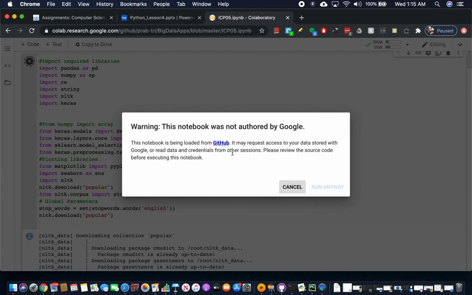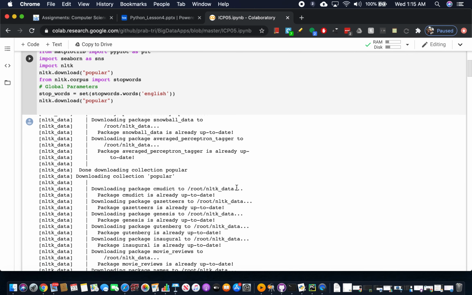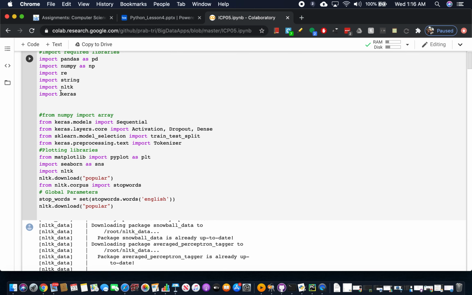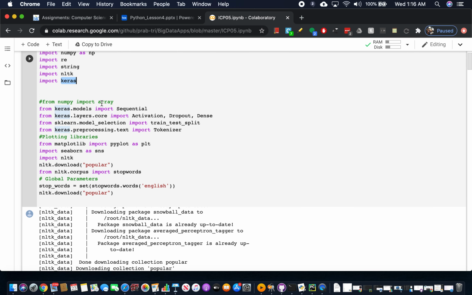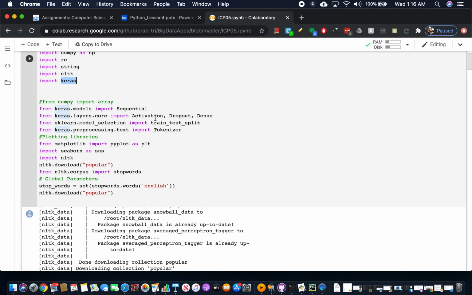So here we are importing the important libraries. I have imported pandas, NumPy, regular expression, string, NLTK, Keras. Keras is the important library for deep learning here. I have taken the Tokenizer from the preprocessing text, and model selection I have taken from scikit-learn to split the train and test data. And from Keras we have taken the activation, dropout and dense layers, and the models we have taken as Sequential.